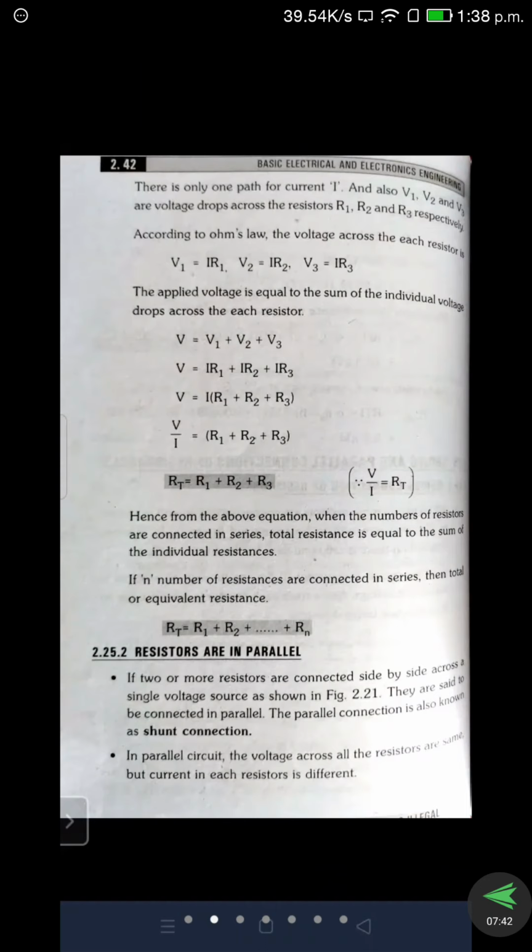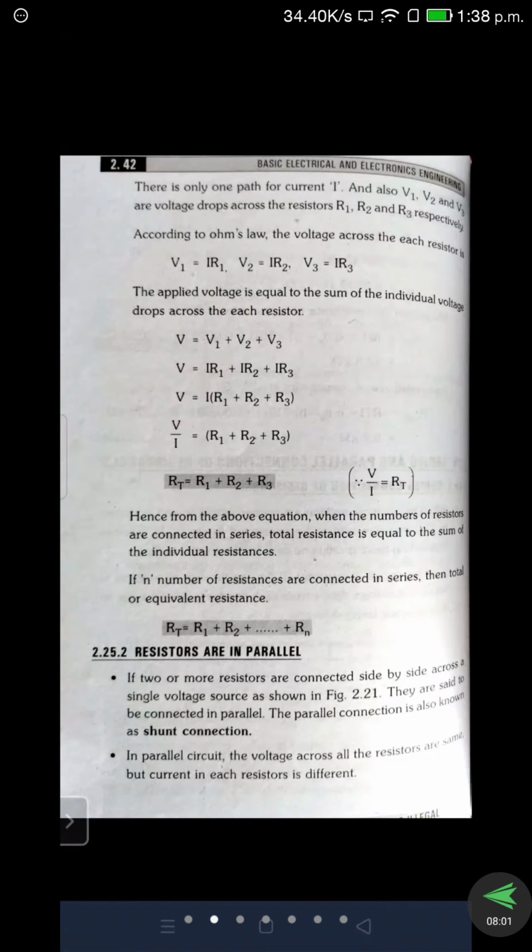Similarly, if there are n number of resistors present in a series circuit, then the equation becomes RT is equal to R1 plus R2 plus so on up to Rn. So that is the formula we use for series connection when a number of resistors are connected in series.